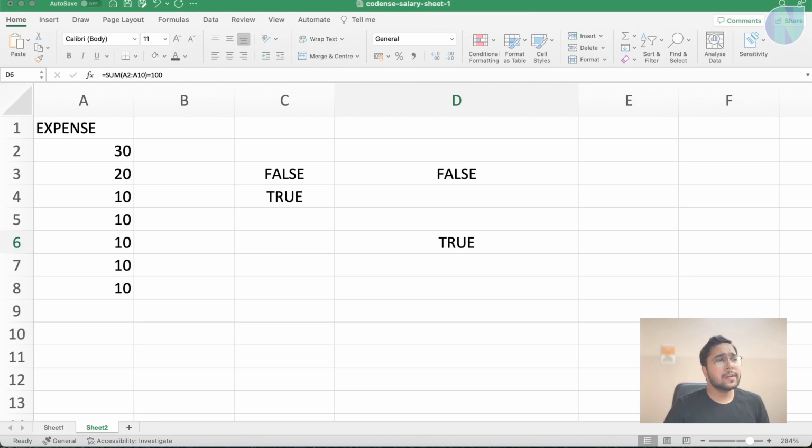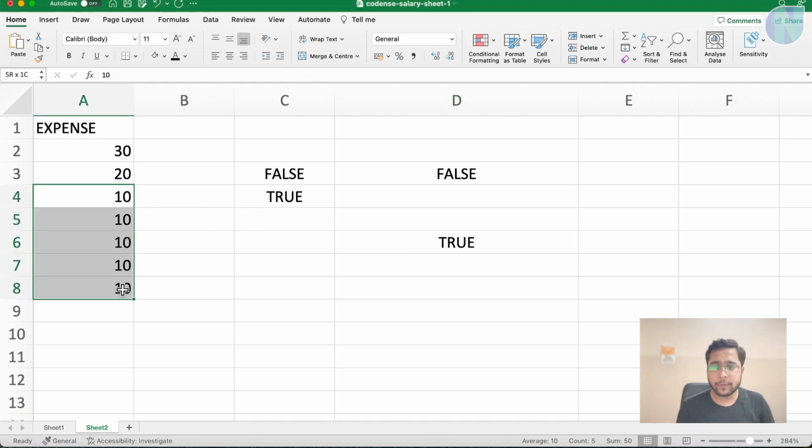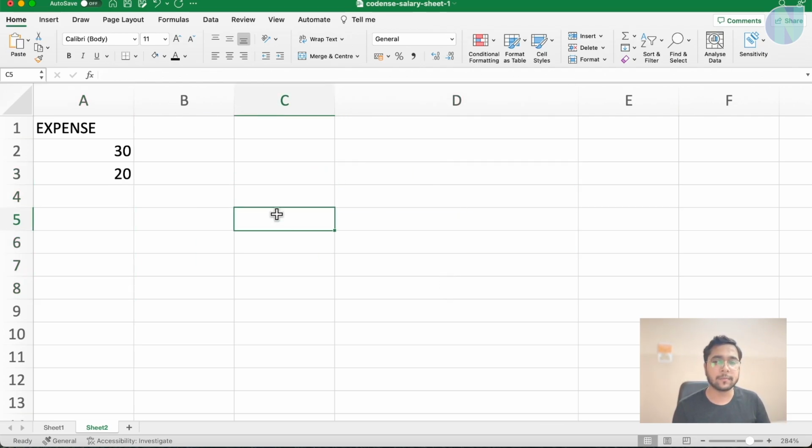Now suppose you have multiple conditions, like condition 1, condition 2, condition 3. How to evaluate all the conditions at once? I have only two values here. Let me remove this, remove this, remove this, remove this.